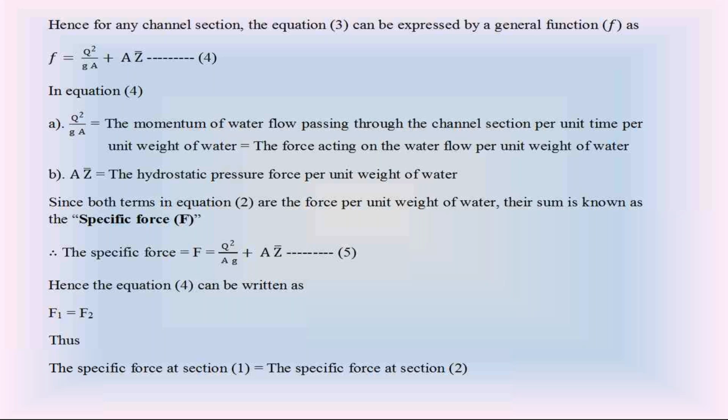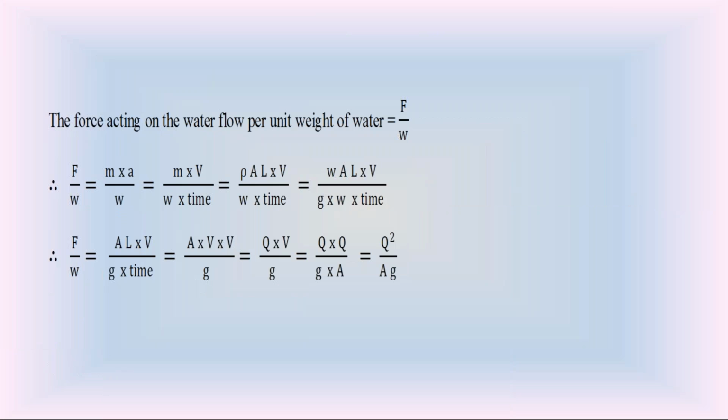In order to explain this specific force, first I explained the linear momentum in the open channel flow. From that, I explained the linear momentum per unit time in the open channel flow. Then we applied Newton's second law in open channel water flow between section 1 and section 2. From that, we got equation 5: the specific force of water flow in the open channel, F, is equal to Q square by gA plus A into Z bar. This is the specific force concept in open channel water flow.